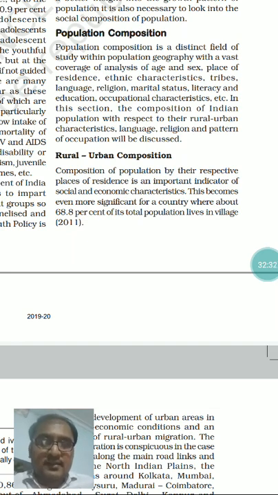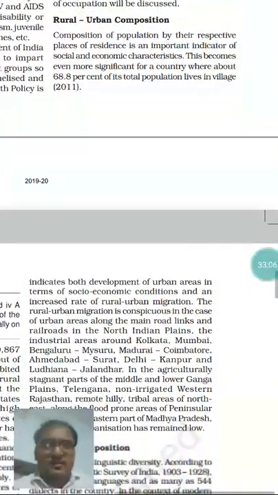Highways surround these mega cities, and then again super highways, with the extension of the city happening day by day, and this way the whole city is turning into a mega city, even expanding very rapidly. This way the states which have such options are turning into urbanized states from rural states. So this is all about rural urban composition.